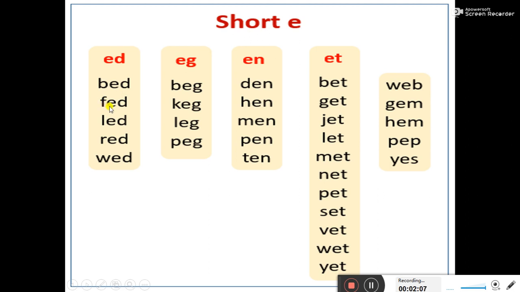F E D, fed. L E D, led. R E D, red. W E D, wed.